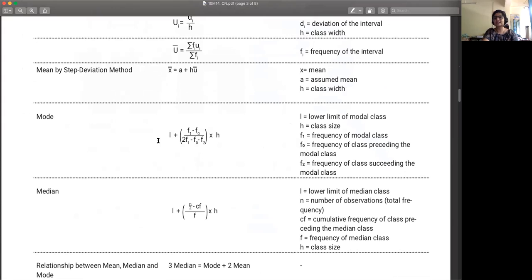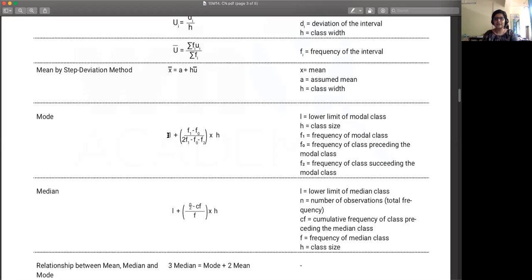Okay, so this is the formula for mode. Acha guys, let's focus on mode अभी and ogive बाद में देखते हैं. Okay, we'll focus on median. Ogive comes under median, so when we look at median, that's when we'll do it. And either way, ogive is a really easy concept. It's not anything complicated. Okay, all right, so the formula for mode is L plus f1 minus f0 upon 2f1 minus f0 minus f2, into h.